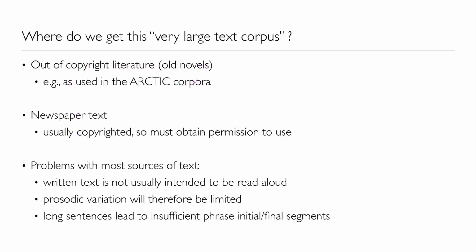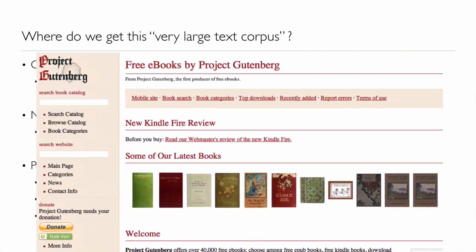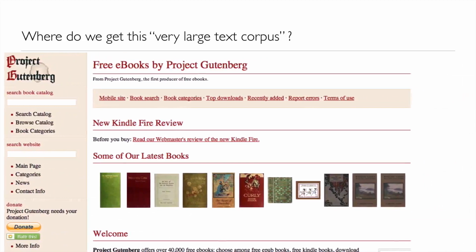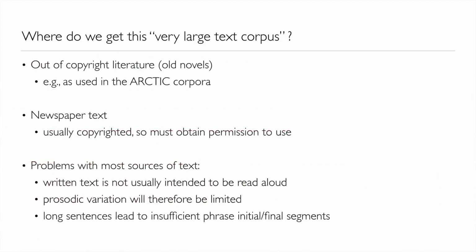If you're looking for a source of text to use in your own algorithm, the obvious choice is to go to Project Gutenberg, where there's a repository of text of out-of-copyright novels, which you can scrape and use as a source of material. But be very careful, because historical novels might have language that's archaic and might be very difficult for your speaker to read out loud.